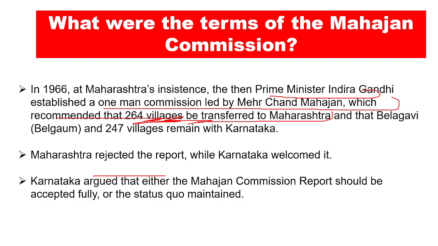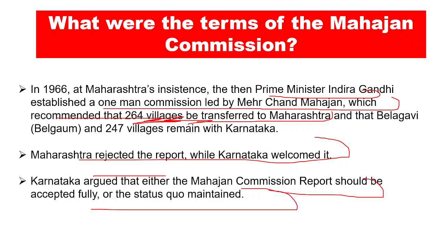Maharashtra rejected the report because it was giving more area than it was receiving. Karnataka argued that either the Mahajan Commission report should be accepted fully or the status quo should be maintained, right? Now these are some of the terms of the Mahajan Commission.